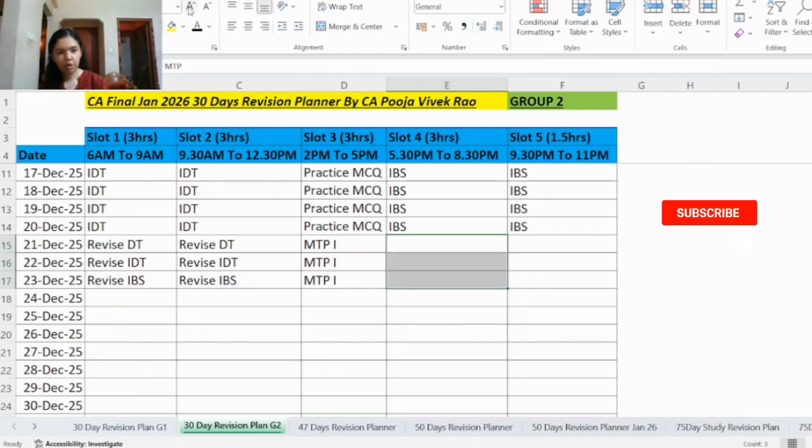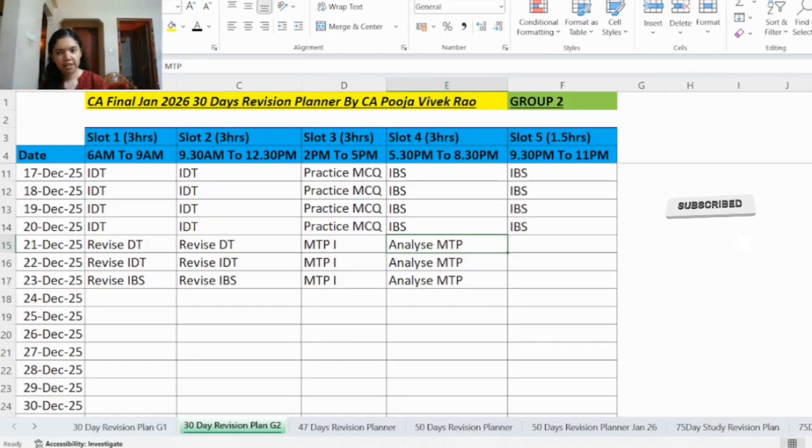Then after writing mock test paper 1, you will have to analyze your answers. As we are aware, the ICAI will host the answers of the mock test paper in the BOS knowledge portal. So please go and check for each paper what errors you have made, and note down those errors in one place, whether it's a conceptual error, or whether you wrote the wrong provision number, or whether you did not manage time properly, or whether it was a silly error, or whether it's any presentation error. Like this, note down for each of the subjects.